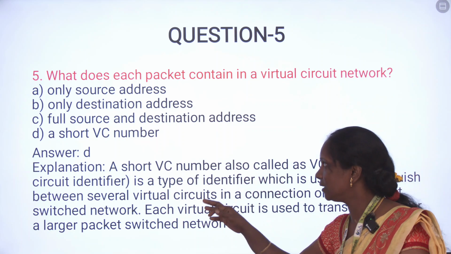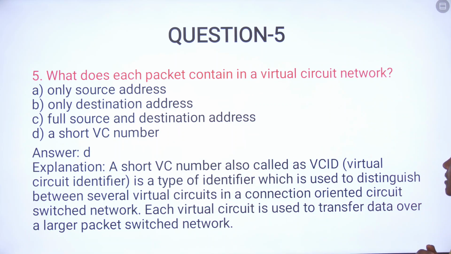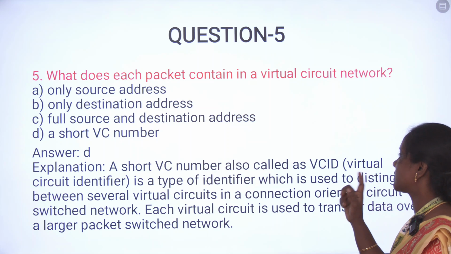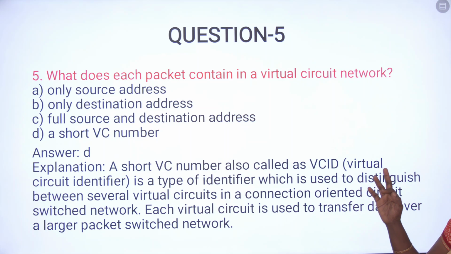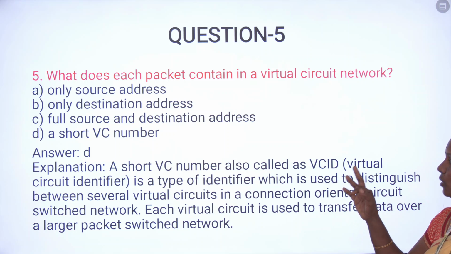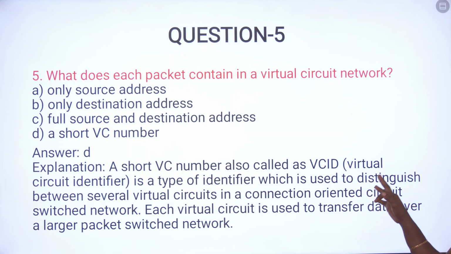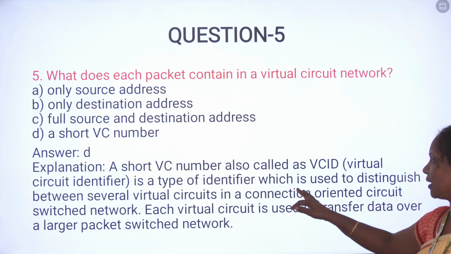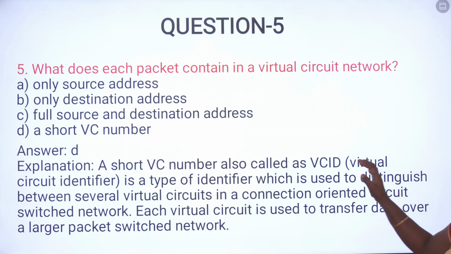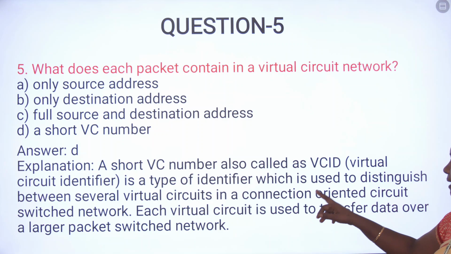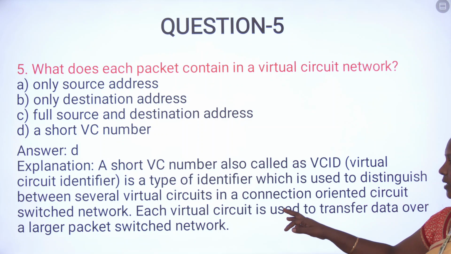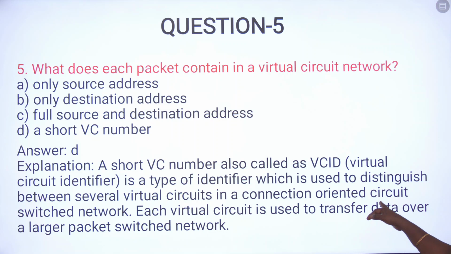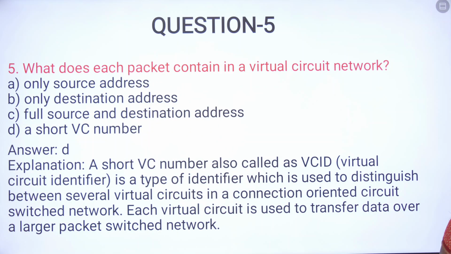The answer is D, a short VC number. VC means virtual circuit identifier. The explanation: a short VC number is also called VCID, virtual circuit identifier. It is the type of identifier used to distinguish between several virtual circuits in a connection-oriented circuit switching network. Each virtual circuit is used to transfer data over large packet switching.